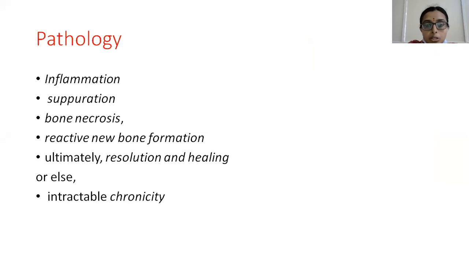The pathology involves inflammation, suppuration, bone necrosis, and reactive new bone formation, which may lead to ultimate resolution and healing, or otherwise may go into chronicity. In inflammation, there will be chemotaxis, and all the inflammatory cells will be present there. In suppuration, due to the activities of the proteolytic enzymes released by the neutrophils, there will be destruction of the microorganisms, dead bone and debris. All these will be accumulating there.